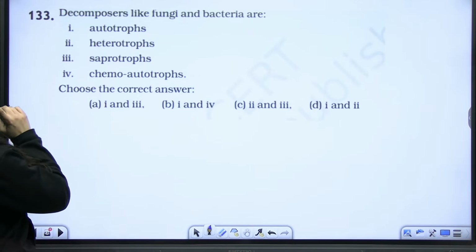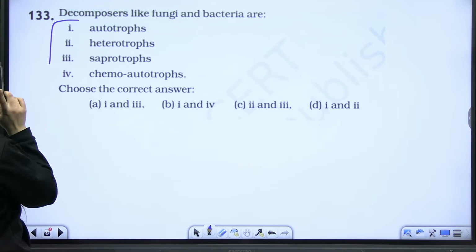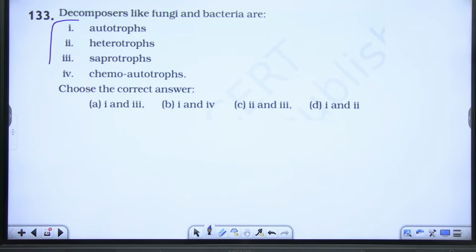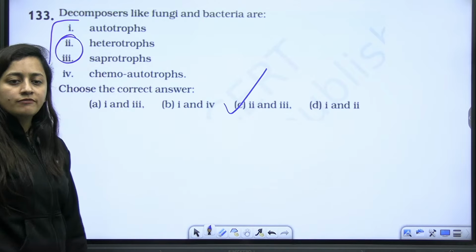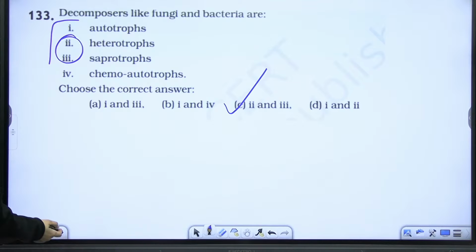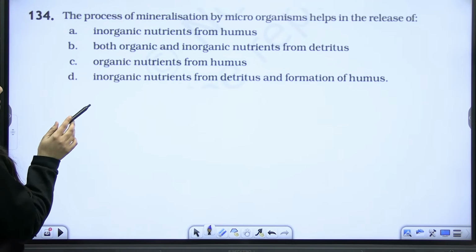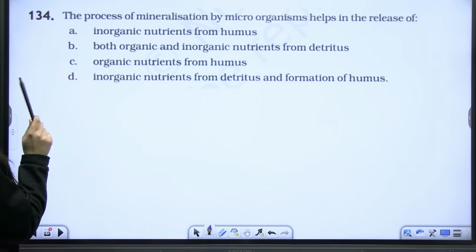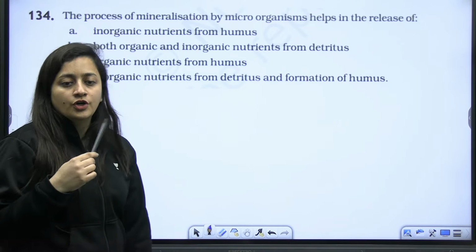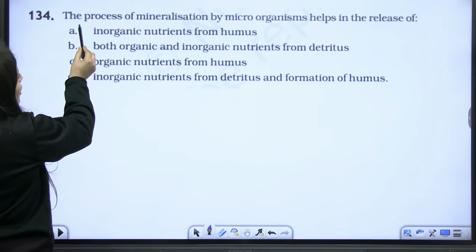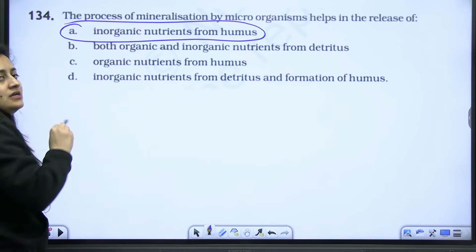Okay. Next, decomposers like fungi and bacteria are? Because they are decomposers, definitely I'll use the word saprotrophs there, and because they are not making their own food, heterotrophs also. So this is the term that I will use here. Next. The process of mineralization by microorganisms helps in the release of? It's mineralization, so what will come out? Inorganic nutrients from humus.